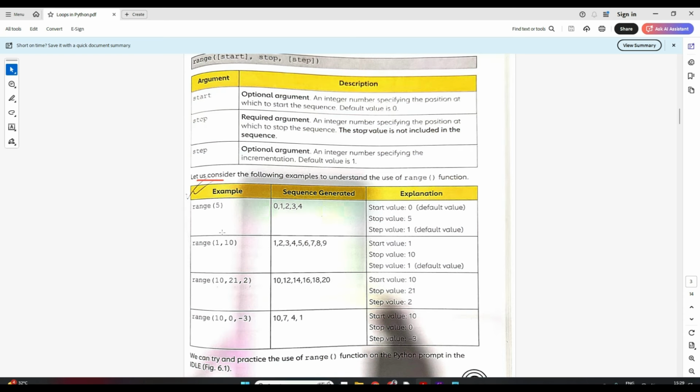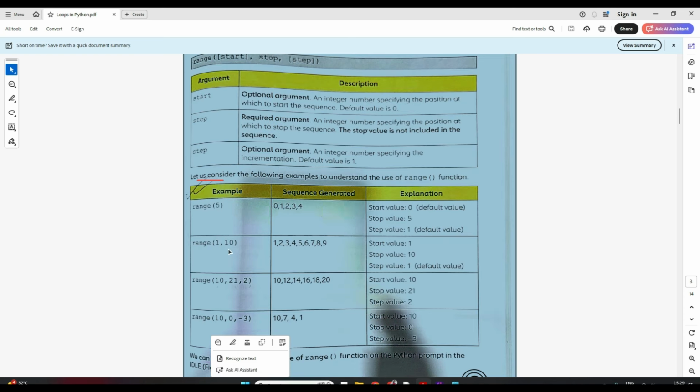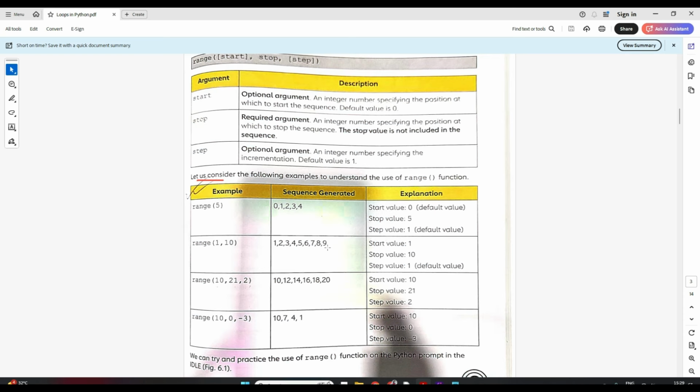Okay. Now let's come to the other example. See, range(1, 10). Here I have given the start value and the stop value, and the step I have not given, so it will consider the step as default. So from 1 to 10 in the step of 1. 10 will not be included, as I said. So it's 1 to 9. So 1 till 9 it will print. Clear?